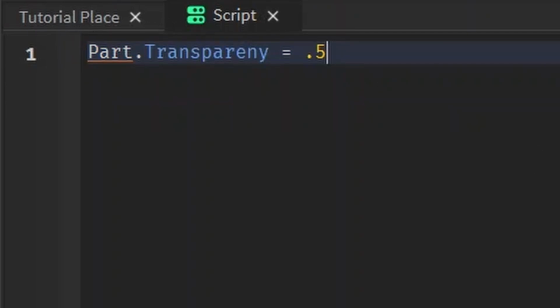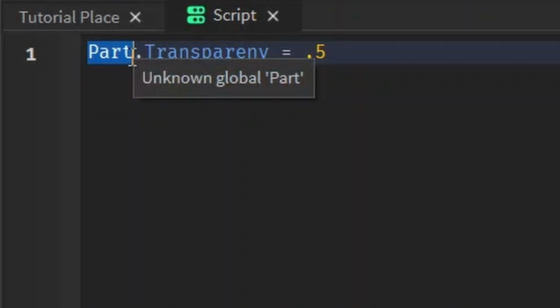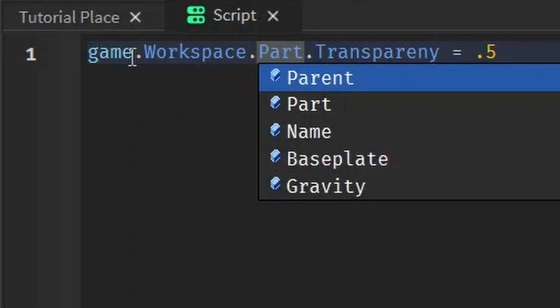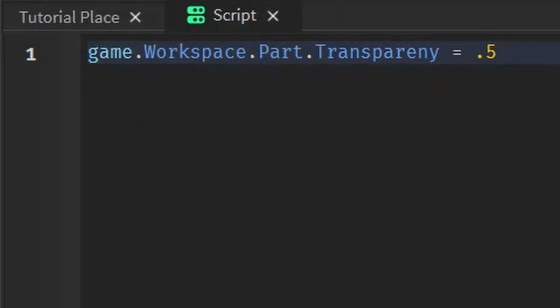When you get an error, it's up to you to figure out what went wrong and how to fix it. We know that the script told us it's attempting to index nil. This tells us that the script doesn't know what part is because, according to the script, we're trying to access nothing. And we know we're trying to access Part. So there's a little miscommunication here. Hopefully this is enough to remind us that we have to specify. Oh, you don't know what part is? Let me be a little more specific. I messed up. That was on me. And we can specify game.Workspace.Part.Transparency.